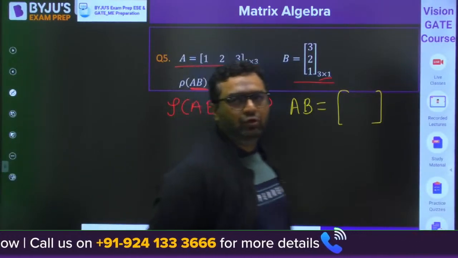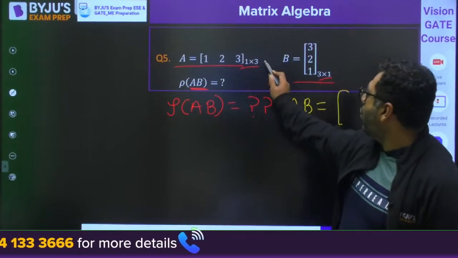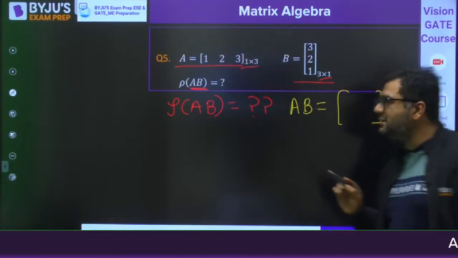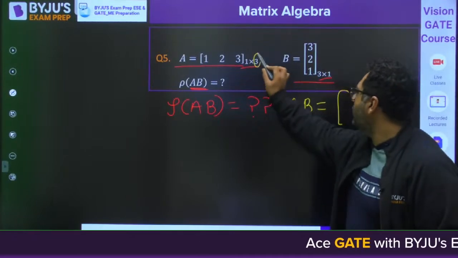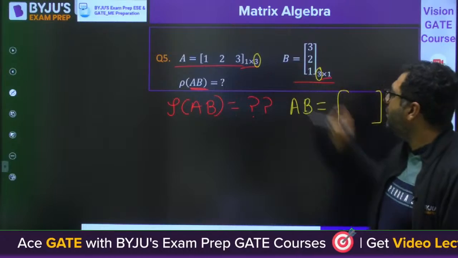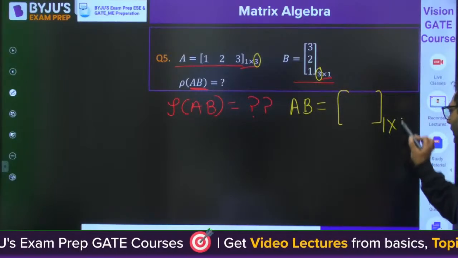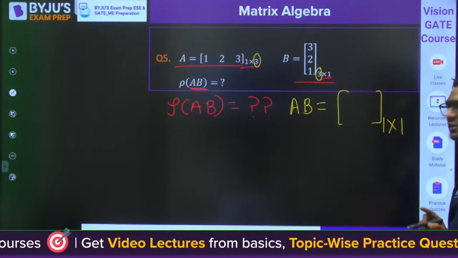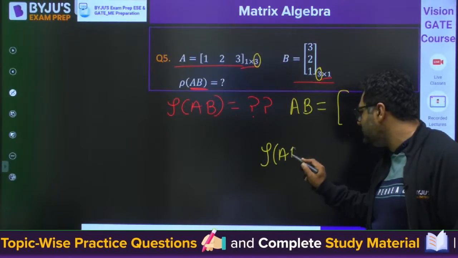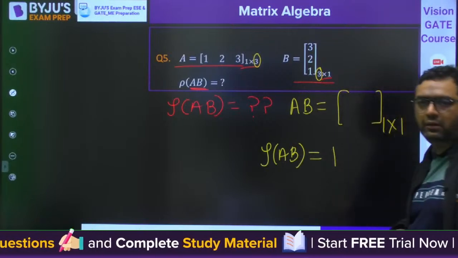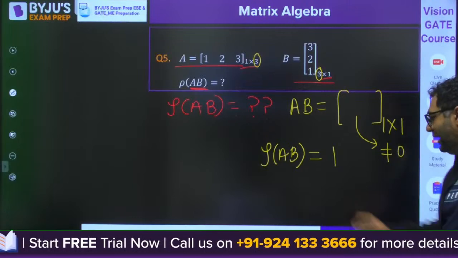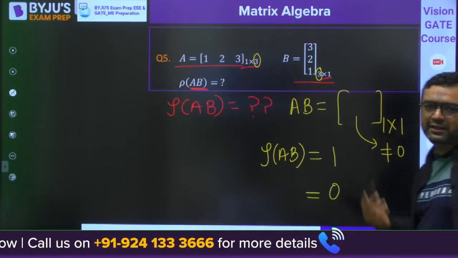So I would like to tell you, my dear, as you are having 1 cross 3 and 3 cross 1, when you multiply this, the number of columns and the number of rows are equal, so multiplication is possible. When you multiply, this matrix will be 1 cross 1. So when this matrix is 1 cross 1, then the rank of AB is going to be 1 if this element is non-zero. And the rank is going to be 0 if this element is 0.